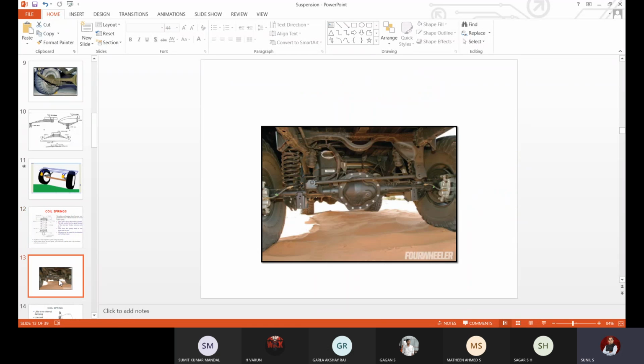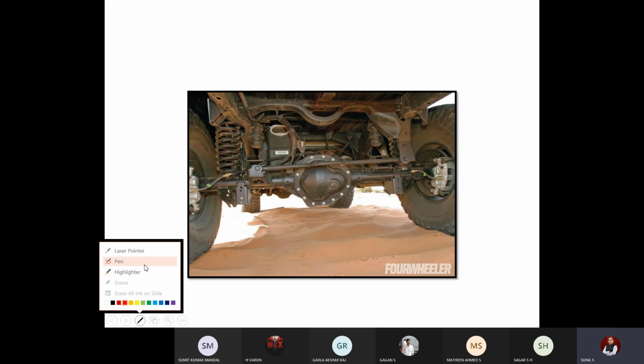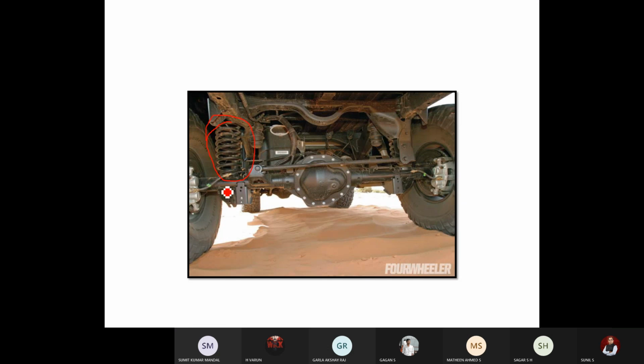So here in this sketch photo, you can clearly see the same rear wheel, how it is attached. In place of a leaf spring, there is a coil spring attached. Can you see it? So one end is connected to this axle, which is connected to the wheel. The other end will be fitted. So this portion, whatever you can see, the bulge, that is called the seat.